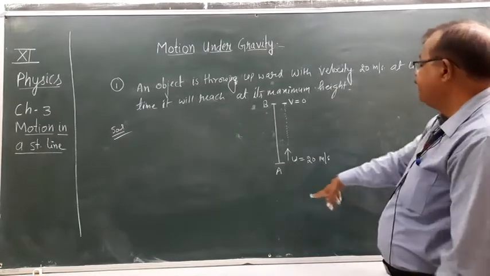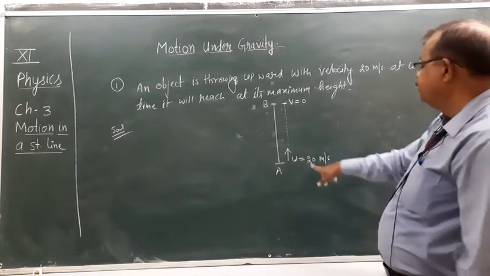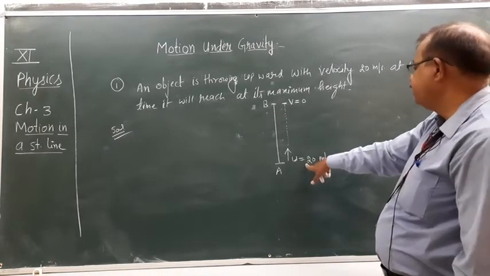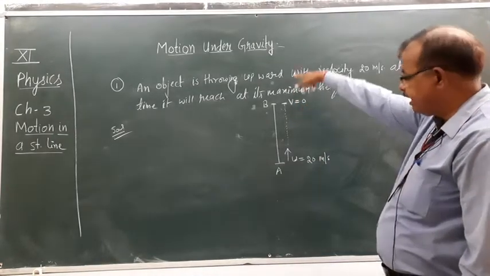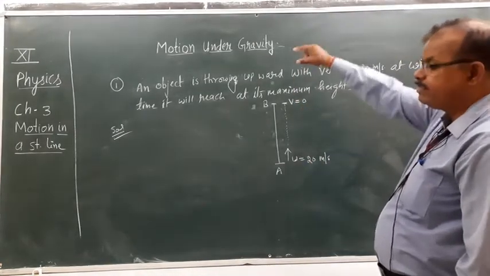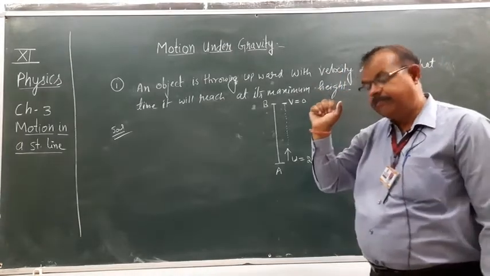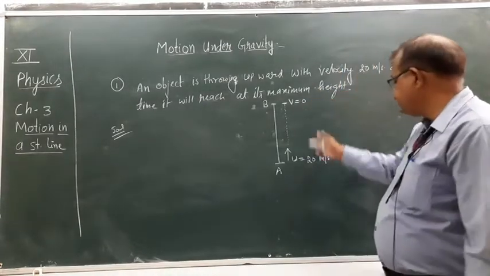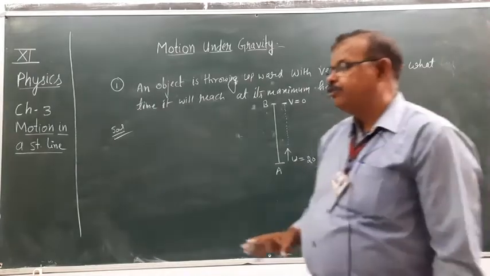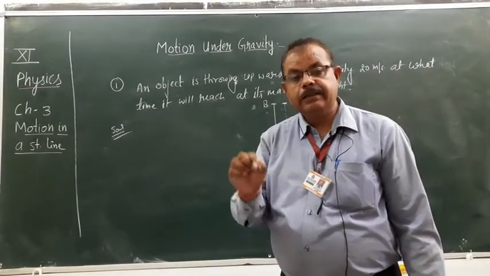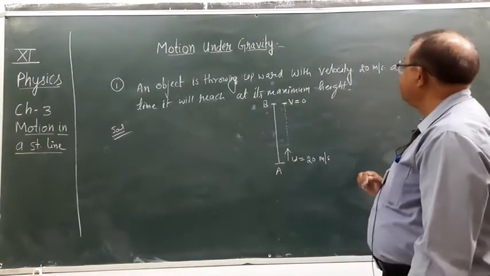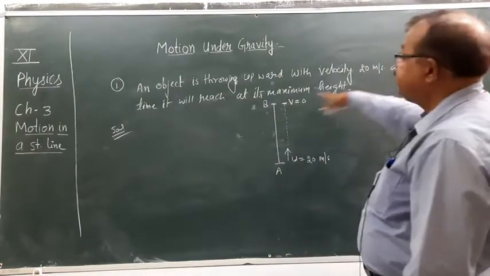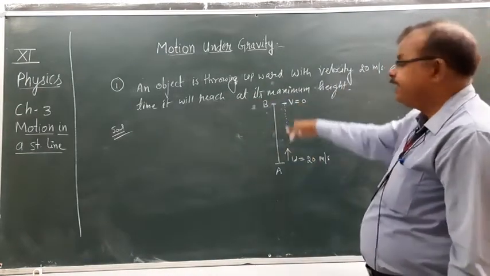Now in this situation we have the initial velocity, we have the final velocity, and the acceleration is already known. The value of g, this is the SI system, meter per second, so the value of g is 9.8 meter per second square. What do we have to find? Time.